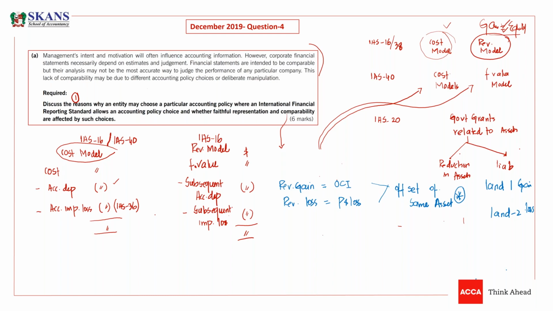On the other hand, guys, in IAS 40 we have the fair value model. Under the fair value model, you recognize the asset at fair value. That's it. No depreciation, no impairment, and most importantly, gains and losses will be charged to P&L. Any gain, any loss, P&L. No OCI, it will be charged to P&L. So this is the fair value model.